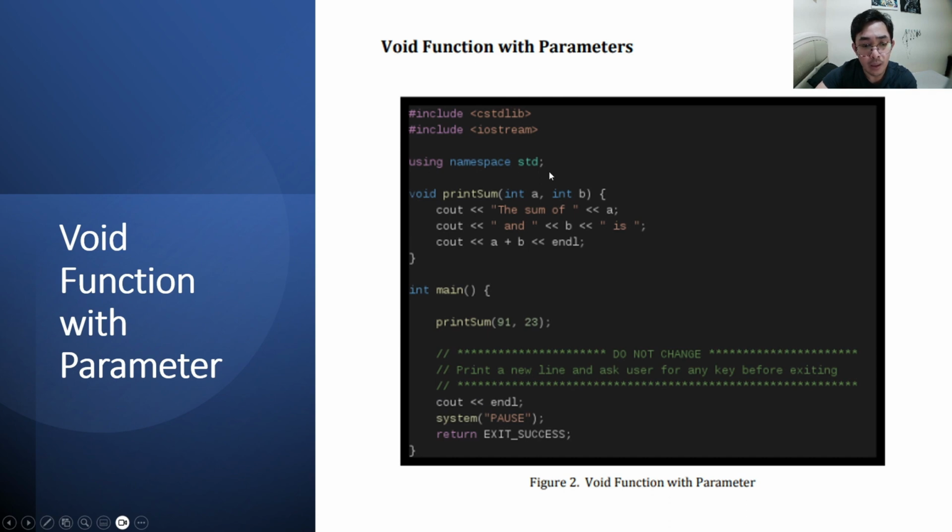Void function with parameters. Figure 2 shows a source code where a void function print_sum is defined with two parameters, two integers a and b. Notice that within the print_sum function, we simply display a text stating that we are adding the two integers in the parameters. We called our print_sum function within the main function and we passed the values 91 for parameter a and 23 for parameter b.